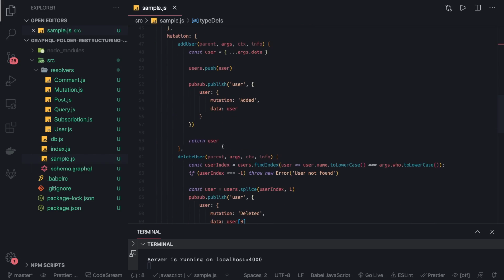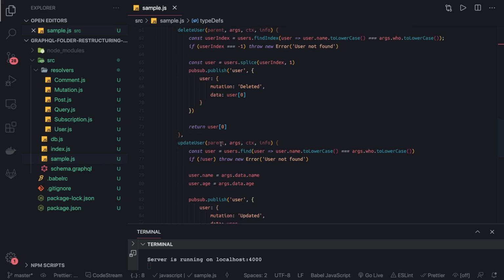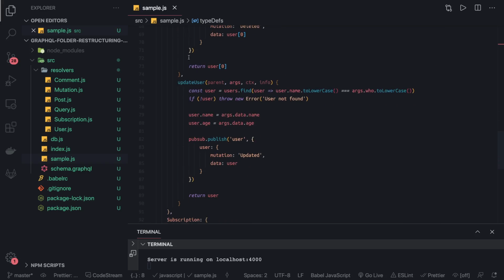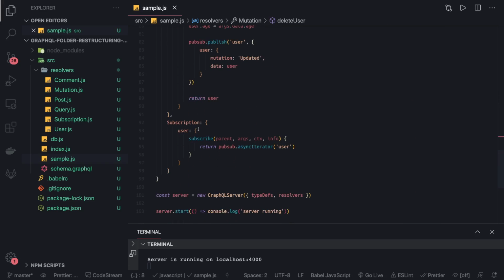Okay, I hope this example is clear. I will put the reference, the GitHub link. I got this from GitHub only. So this is just for making it more clear.